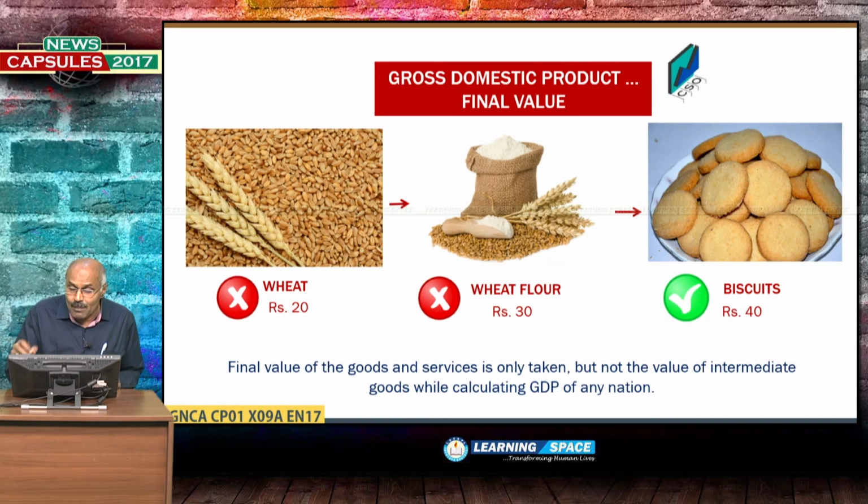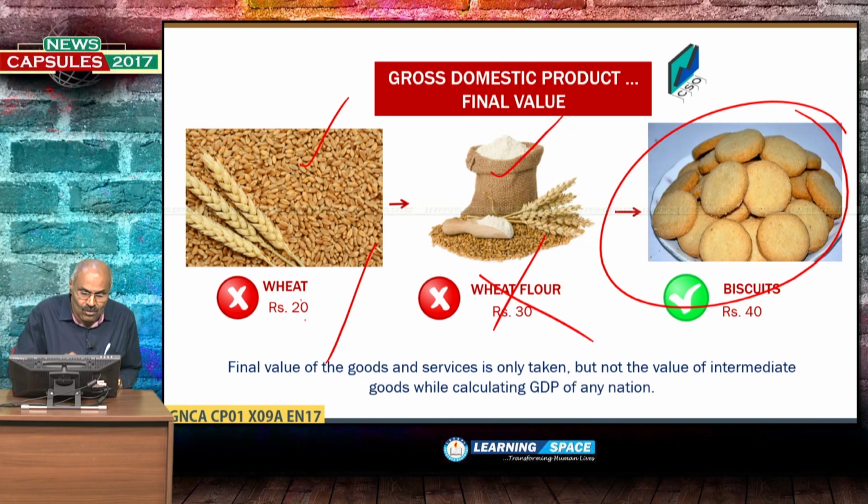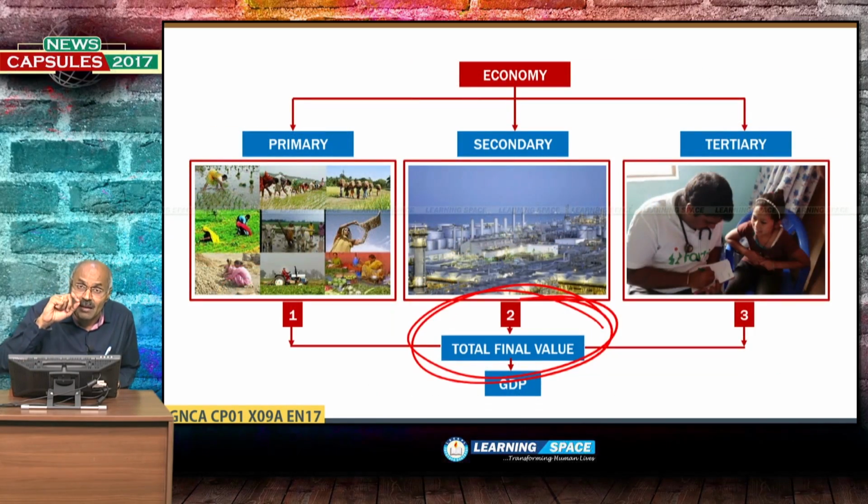Final value means, suppose the biscuits are made only with wheat. Exclude all other products for the time being. Please assume that biscuits are made only with wheat, and wheat is converted to wheat flour, and subsequently wheat flour is used for converting it into biscuits. So in the GDP calculation, you don't take wheat flour or wheat because everything is converted to biscuits. Therefore, the value of biscuits only is taken. That is the meaning of final value. So, within the geographical boundaries of the country.